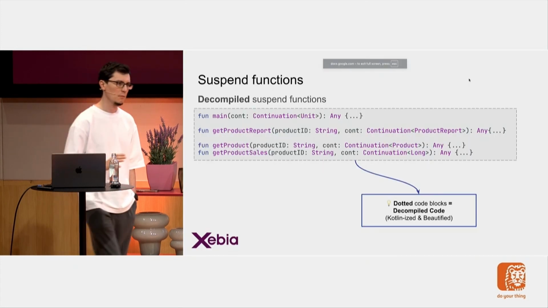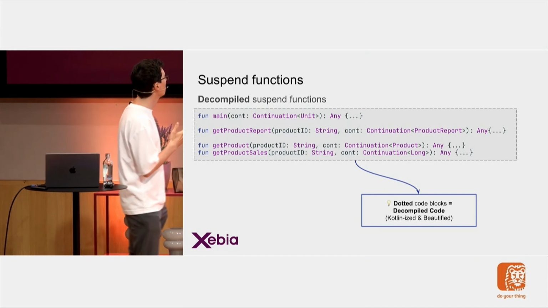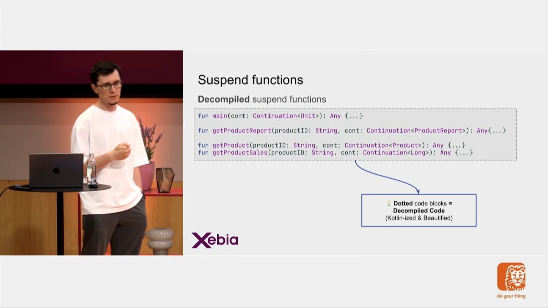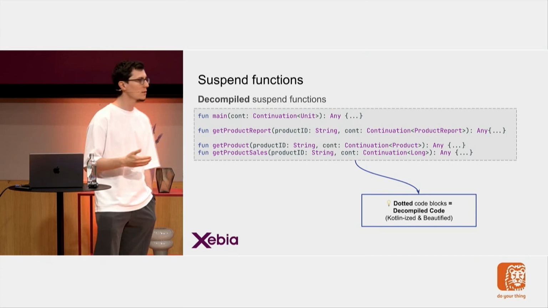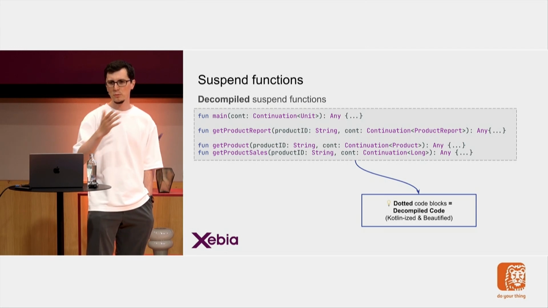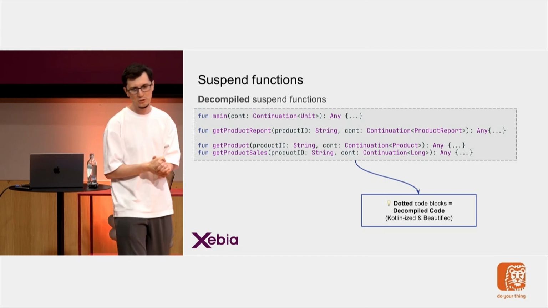So this is basically what I saw in the decompiled code. I saw my main function and all other functions, they all have an extra parameter called continuation. Their return type has changed to Object. What I'm showing you right now is a beautified and Kotlinized version of it.